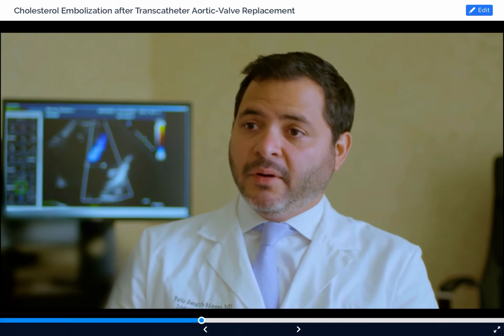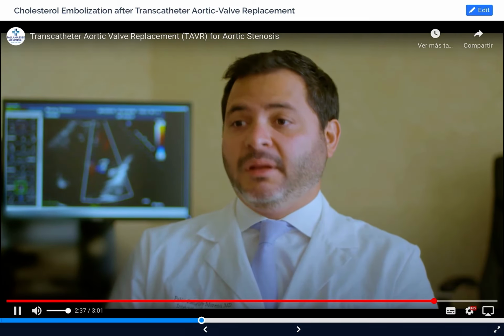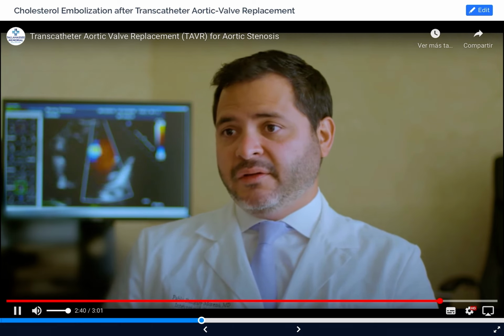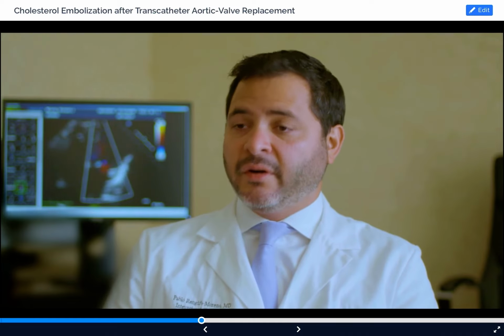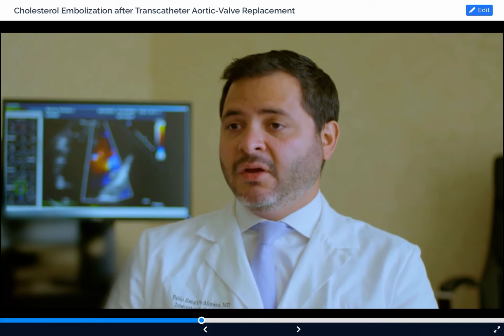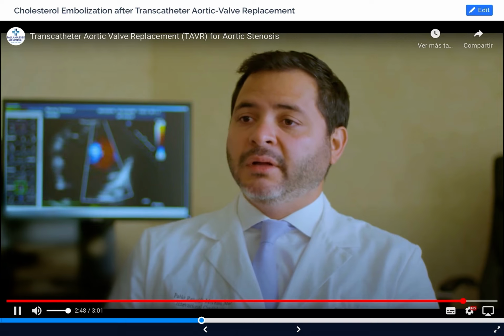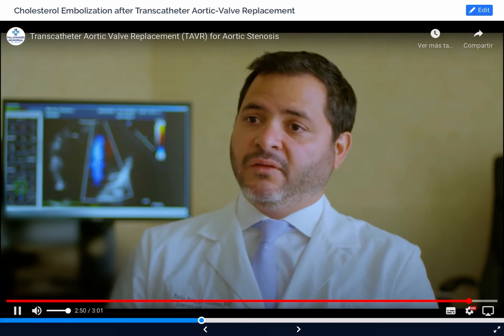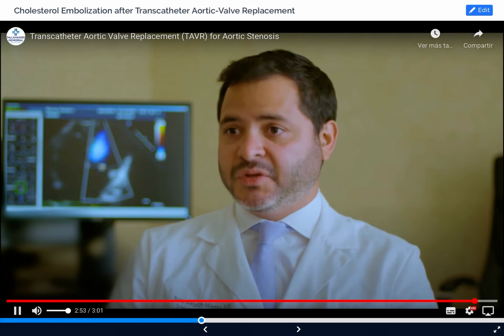The heart team is composed of several people, from cardiologists, invasive and non-invasive, heart surgeons, nurses, anesthesiologists, coordinators. We all are with one mission, which is to provide that patient the best option available.